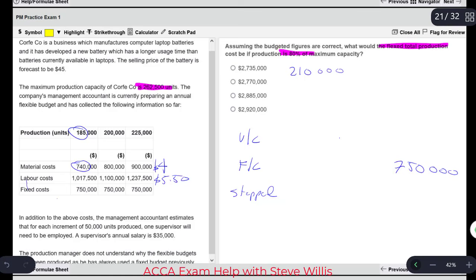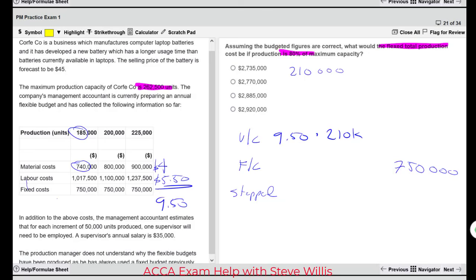4 plus 5.5, that equals 9.5 variable cost per unit multiplied by 210,000. Okay, and that comes to 1995.